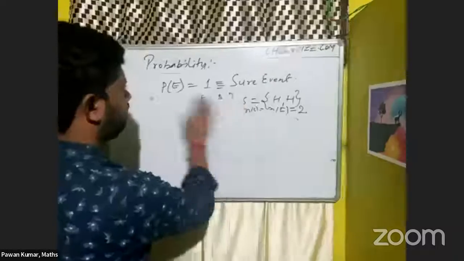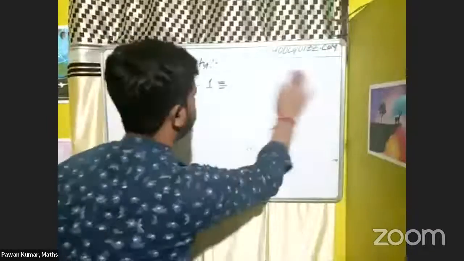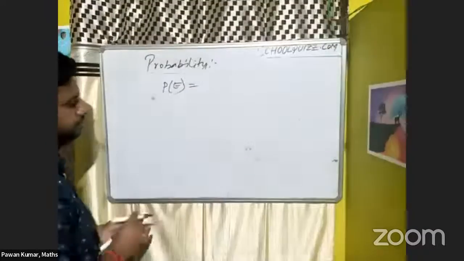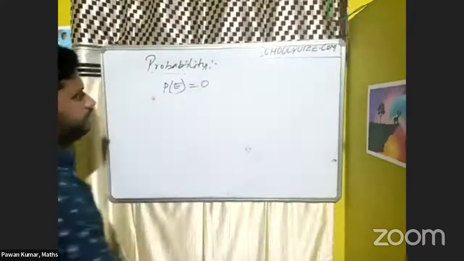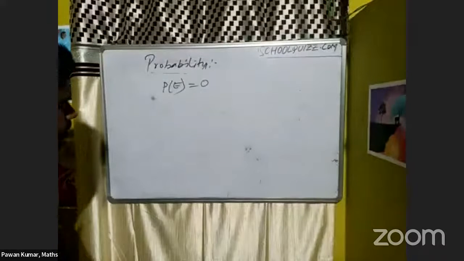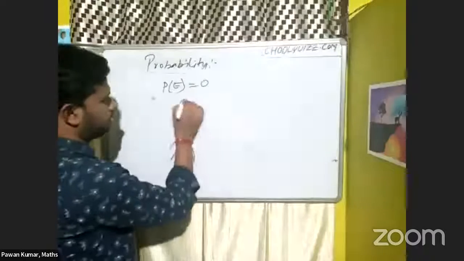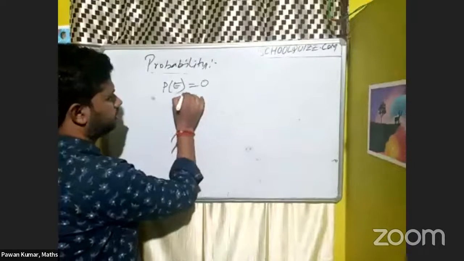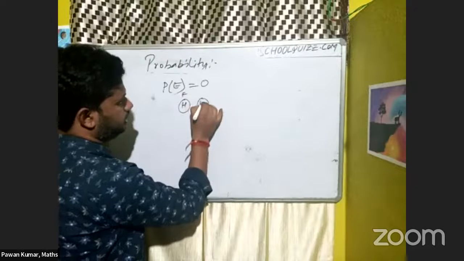So what will happen when we get 0? A probability of 0, for example, with the same question: both sides are head, front side and back side.